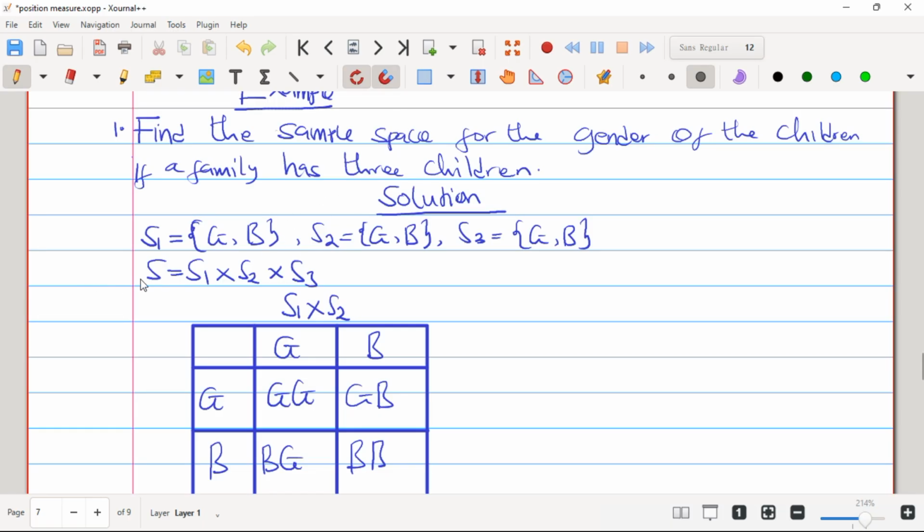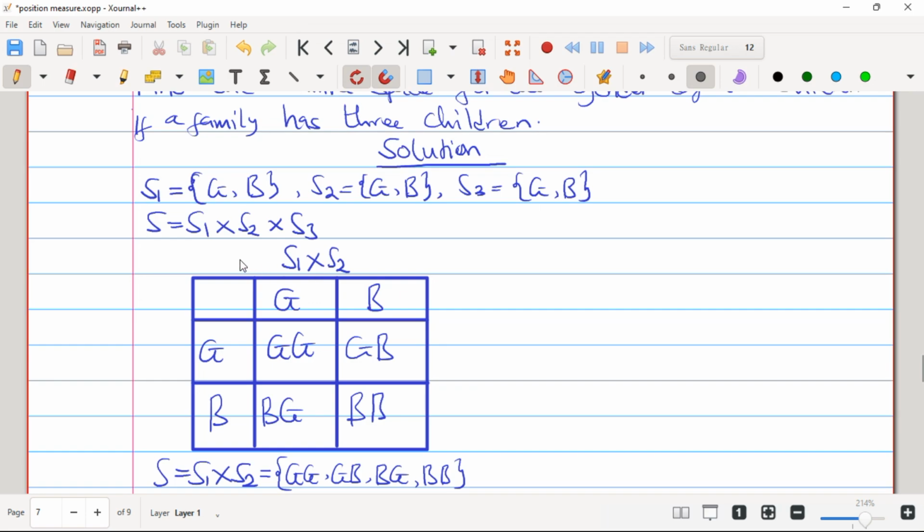So the sample space S will be equal to S1 times S2 times S3, right? We cannot do the 3 at a go. We have to just select the first 2, so we are going to multiply S1 times S2. When we are done, we will multiply it by S3, right? So first, you draw these boxes like this. The first column will be for S1, that will be a girl and a boy. The second column will be for the row, right?